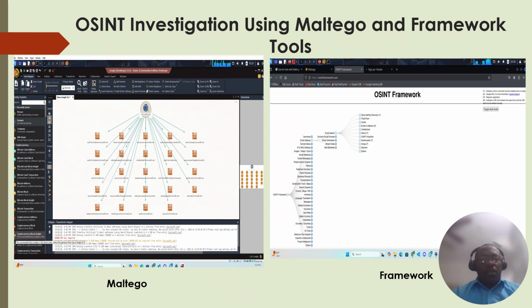Next, investigation using Maltego and the OSINT framework tools. Here, I use Maltego to map connections between domains, emails, and social media accounts. Here is a screenshot of a Maltego graph I created using Microsoft's public domain. From this, I discovered subdomains such as Outlook or Office 365.com, login.microsoftonline.com, and others that could represent potential attack vectors.